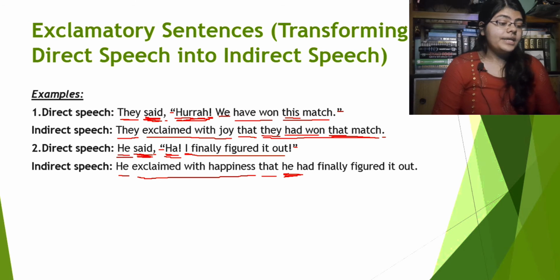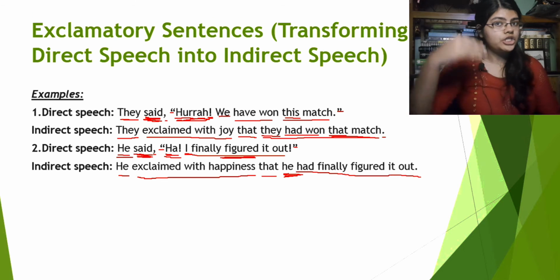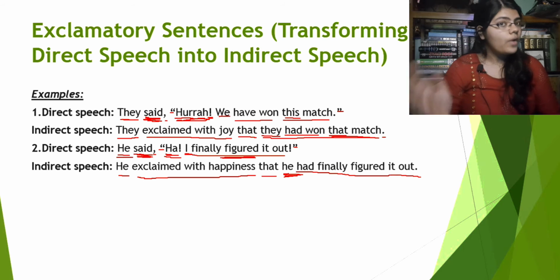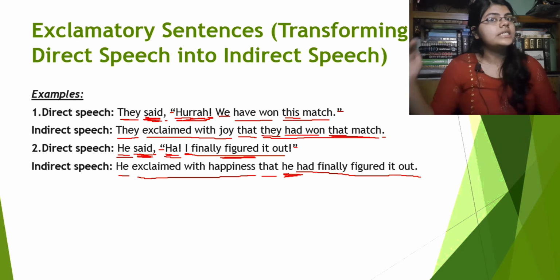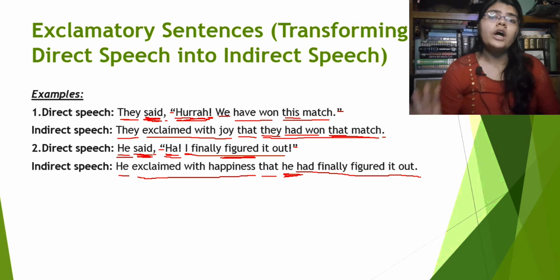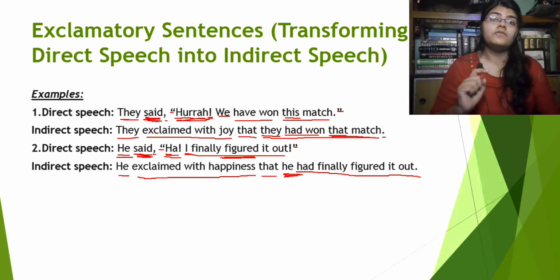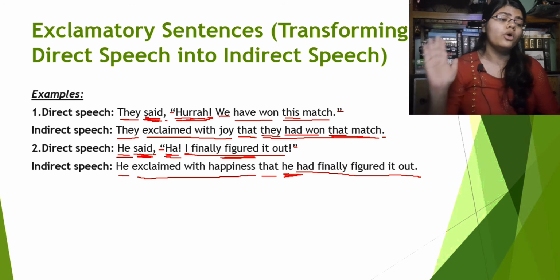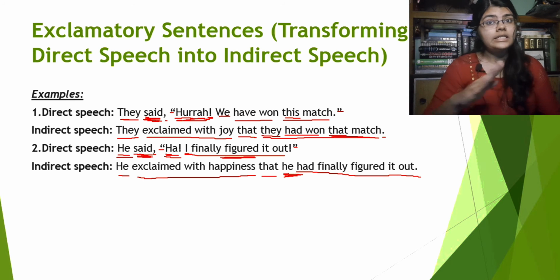Now, finally figured it out. Obviously the reporting verb is in past tense as well, so it will be he had finally figured it out. It will be changed into past perfect tense. Why? We already discussed it in the previous parts of the narration change series. Make sure to watch those parts first, guys, because if you don't understand those parts, it will be a lot more difficult for you to understand this part.